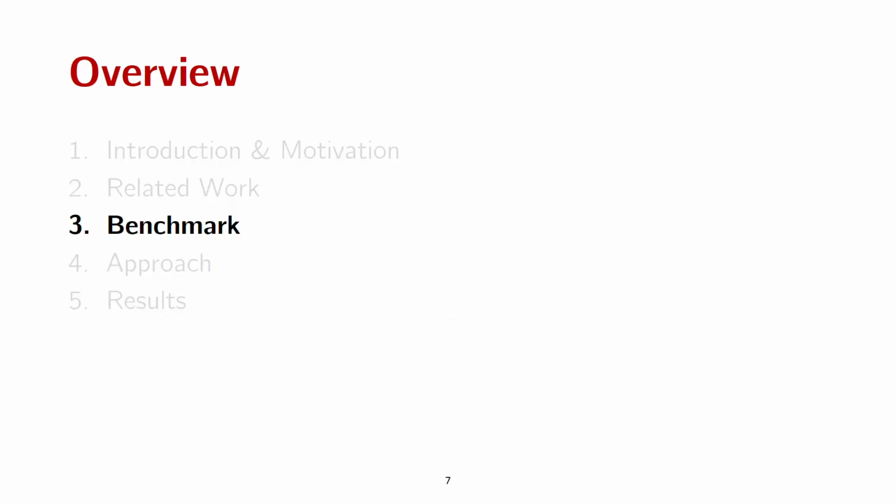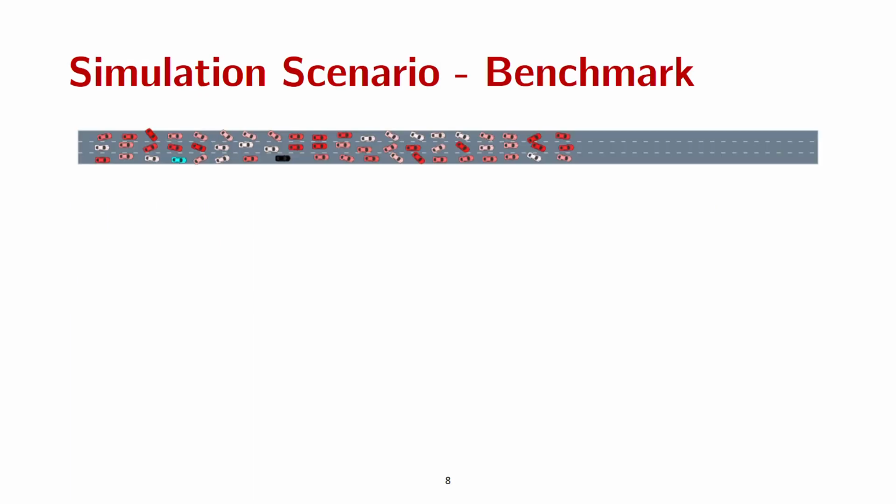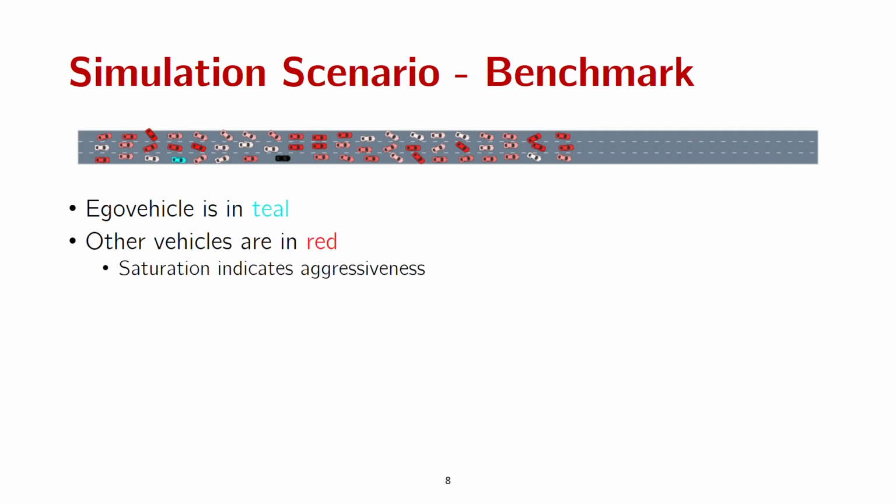Our first major contribution in this paper is a benchmark for driving in dense traffic. At the top here, we show an instantiation of our dense traffic simulation scenario. In our simulations, the ego vehicle, or the vehicle that we are in control of, is visualized in teal color. The other vehicles on the road are in red. The amount of redness of these vehicles indicates how aggressive they are on the road. More red or more aggressive vehicles might not let another vehicle turn or cut or change lanes in front of them. On the contrary, more white or more cooperative vehicles might be willing to make space for another one. The details of how we model this aggressive or cooperative behavior are in our paper.